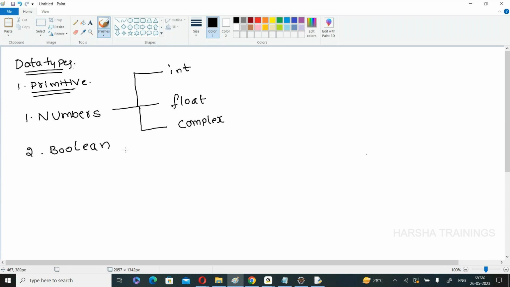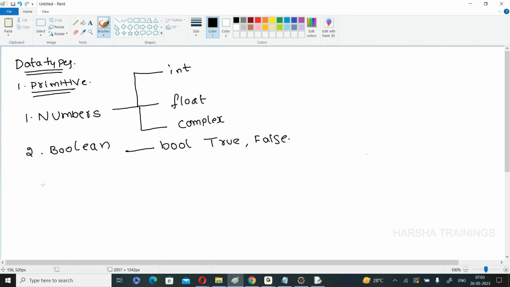The next one is bool, boolean. Under numbers, integers are represented using decimal, binary, octal, or hexadecimal numbers. Boolean has only two values, true and false.